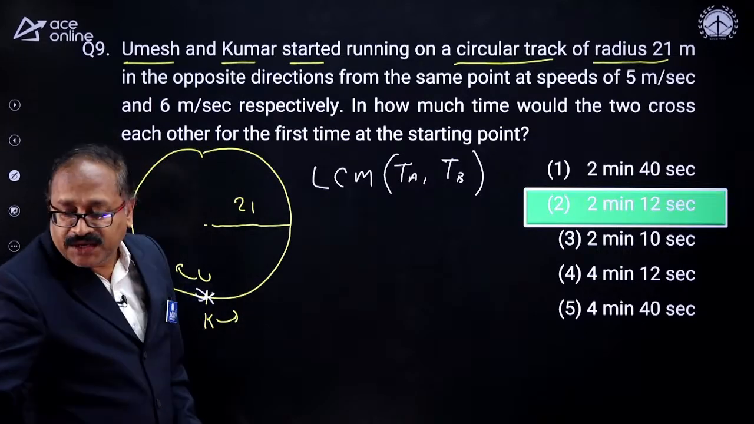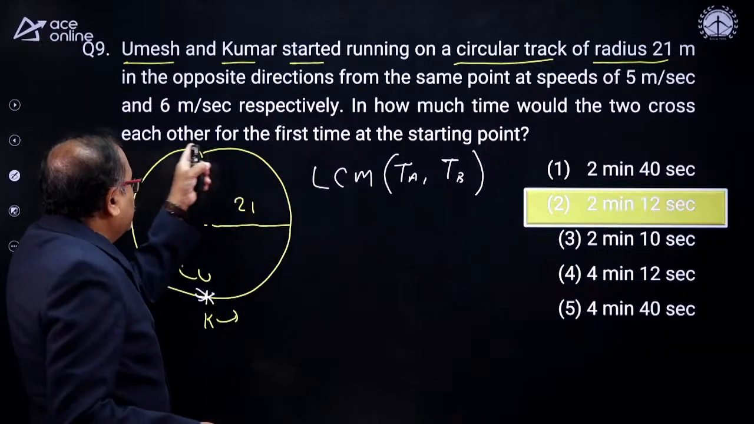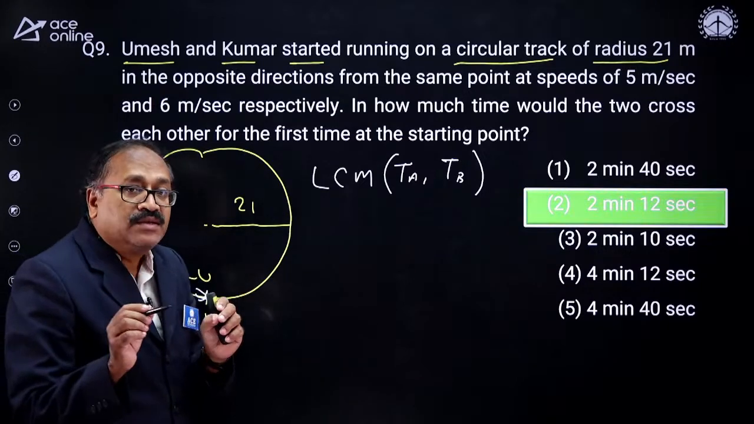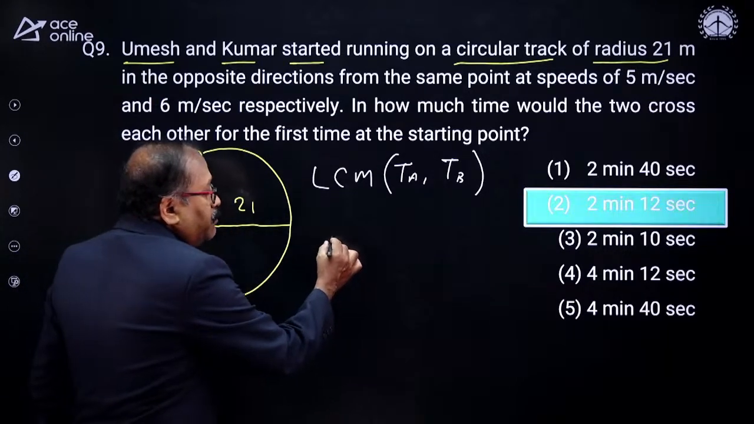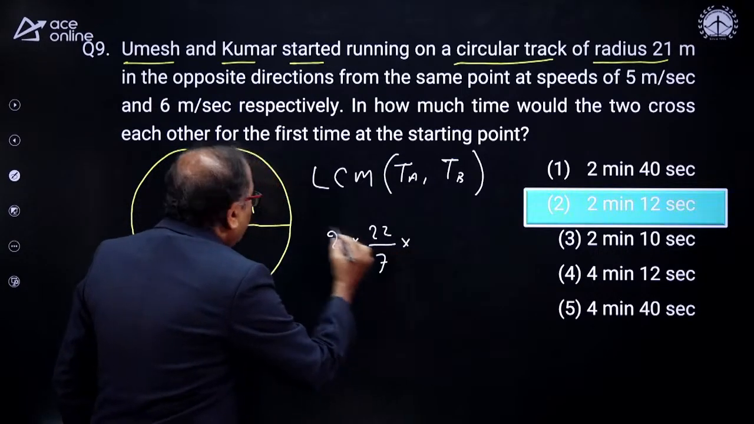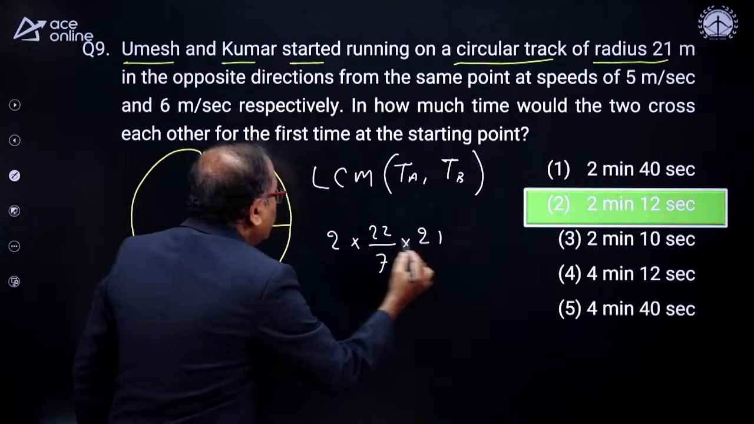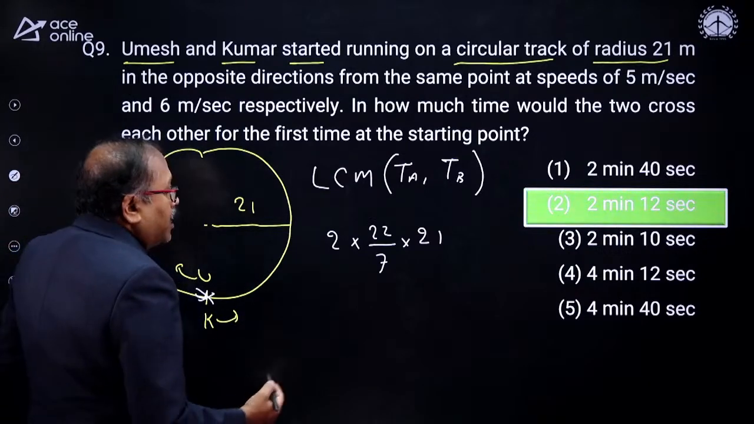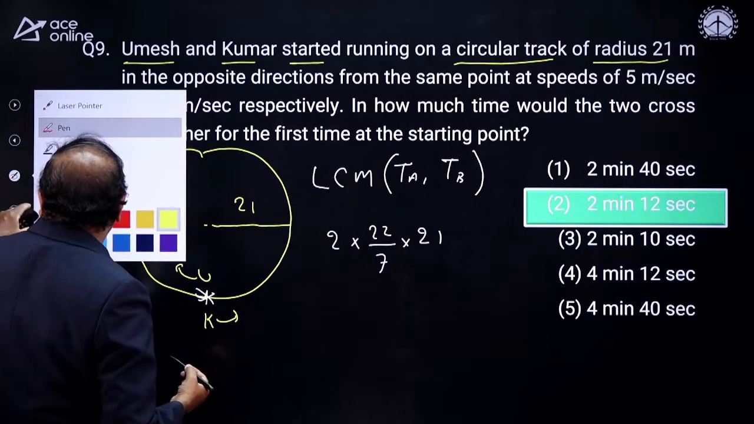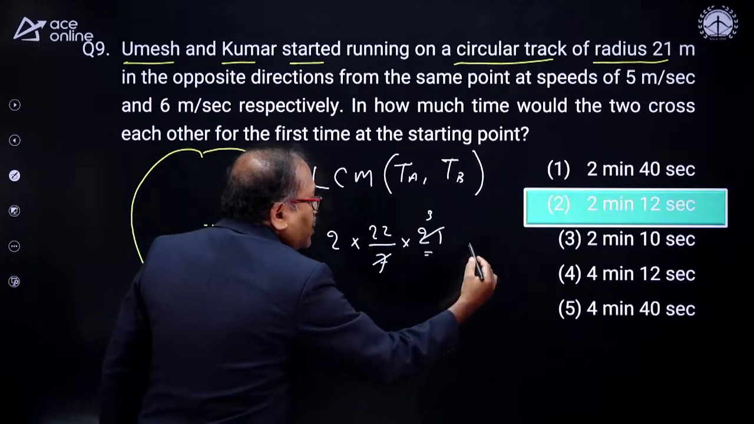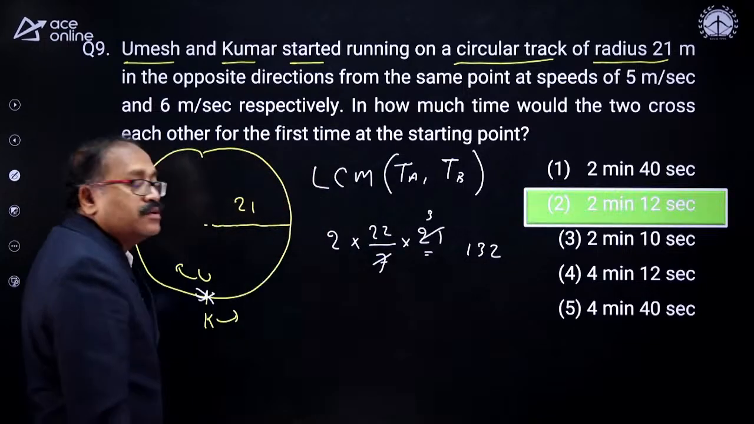First I need to find out the length of the circle, that means the perimeter. For that R is given to us. So perimeter is 2 pi R, that is 2 into 22 by 7 into 21. So I will get the length of the circle with this. This will get cancelled 3 times, and 3 into 2 is 6, giving 132. This is the length of the track.